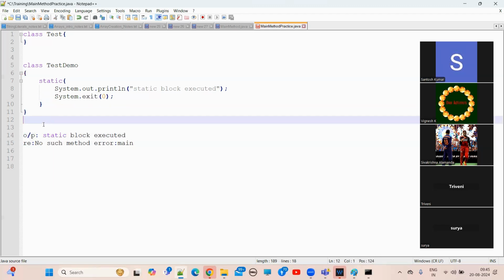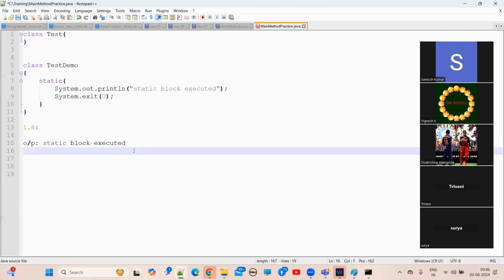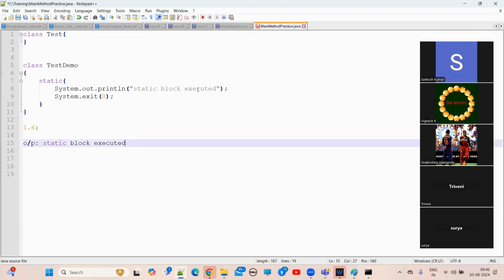This is the 1.6 version output. In 1.6, this exception will not be thrown. Static block executed, and after that the JVM is shut down. Once the JVM is shut down, it will not search for the main method. Only when the JVM searches for the main method will it throw the runtime exception. Before that, we are killing the JVM.